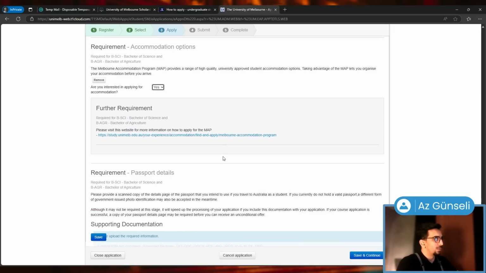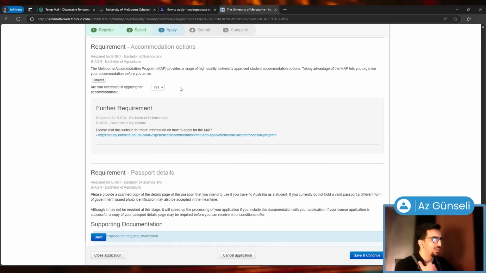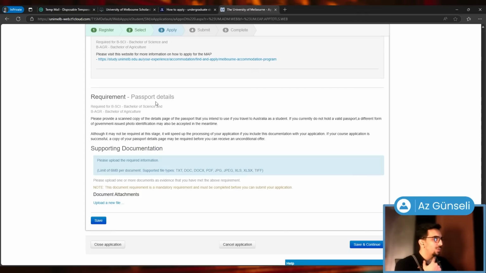And I believe a lot of you would be interested in accommodation from the university. Please visit this website for more information on how to apply for the MAP. You can click on here and go to the university's page, which is not found. I guess they're working on it, hopefully. But at least if you do that, you will let them know that you're interested in accommodation. And then requirement, passport details.